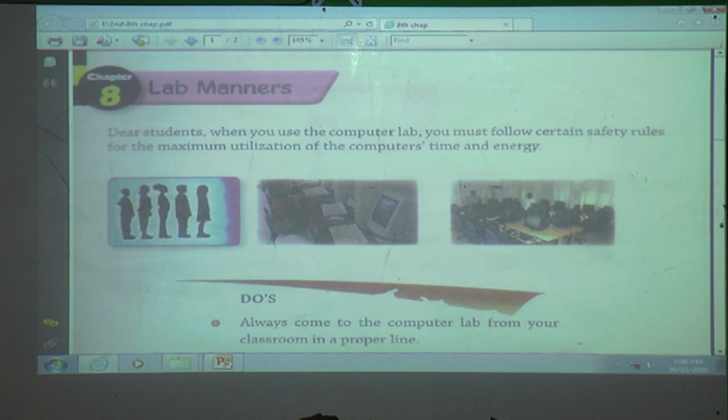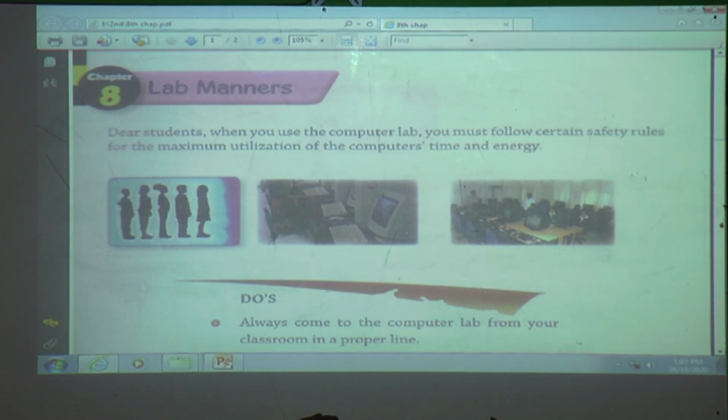And computer is a machine. Computer is made by man or God? Yes, man. And computer is which type of machine? Which type of device? Computer is an electronic device. Why is it called an electronic device? Because it runs on electricity.